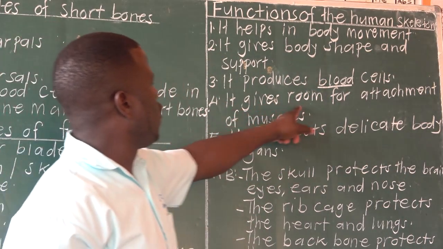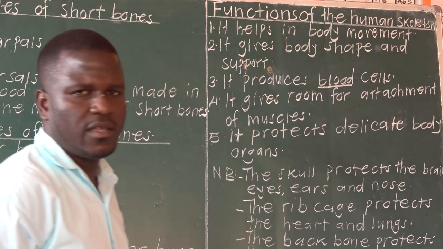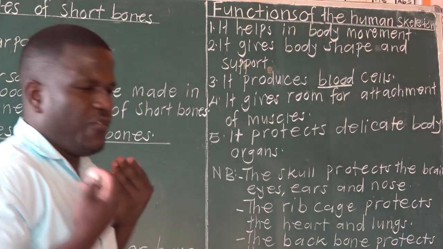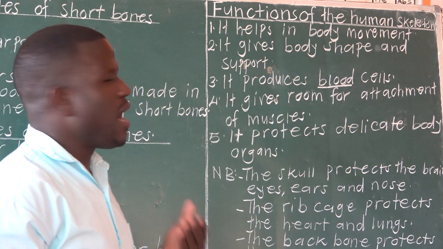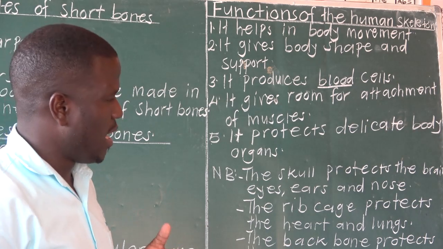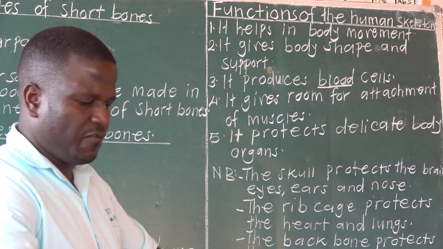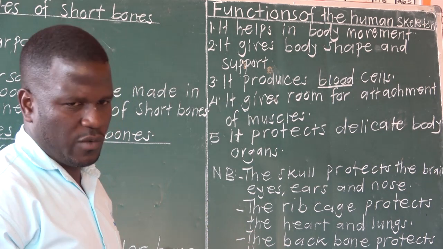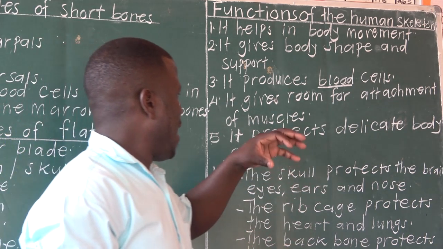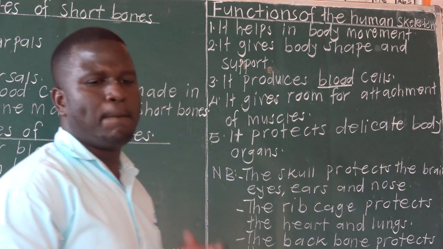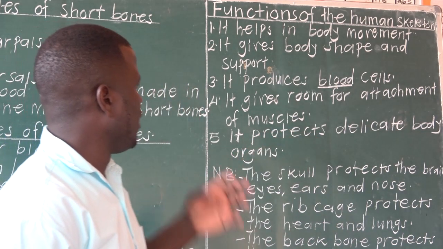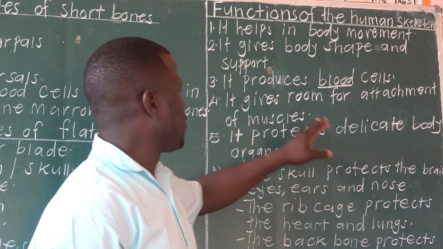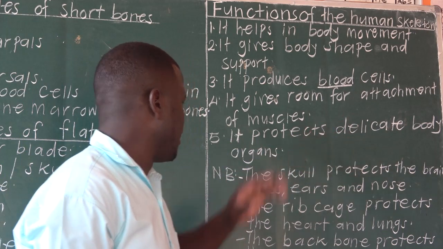Then it gives room for attachment of muscles. The human skeleton gives room for attachment of muscles. If we do not have the human skeleton, our muscles will not be attached anywhere. Possibly it will just be a heap of flesh somewhere. But you find that the muscles that we have are attached on the bones, the ones we are calling the human skeleton. Then lastly, the human skeleton protects delicate body organs.